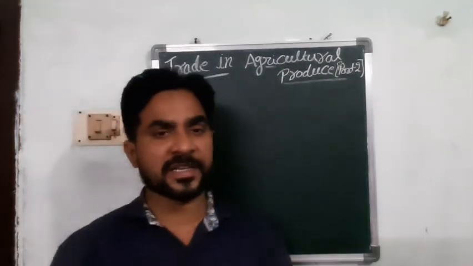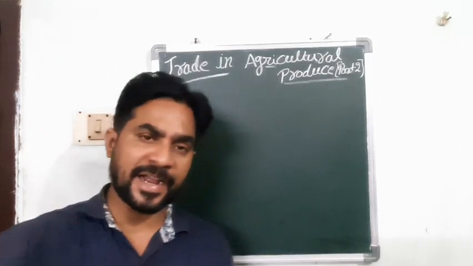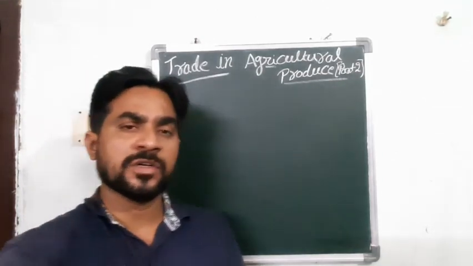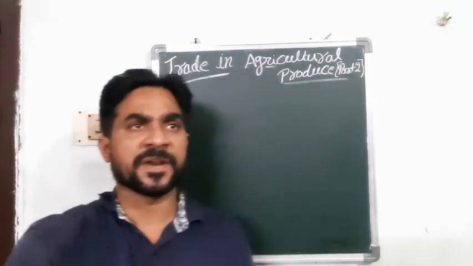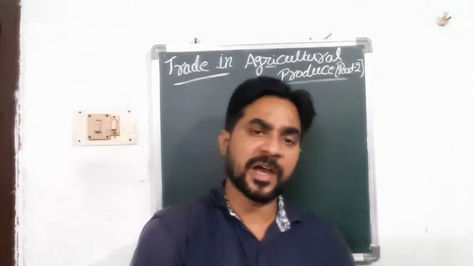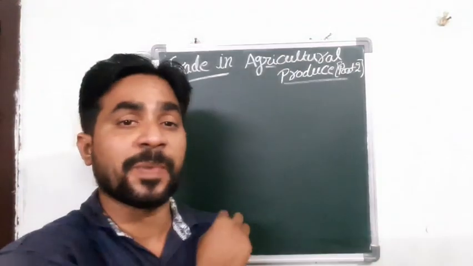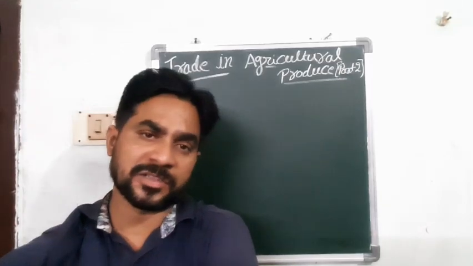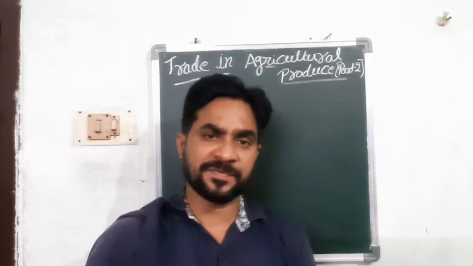And we also learned what types of crops they grow in their lands, the important crops, and how they produce them. We learned all these things in our previous lessons. In the last lesson we learned about trade in agricultural produce, part 1. So this is part 2. Let me recall the part 1 lesson.